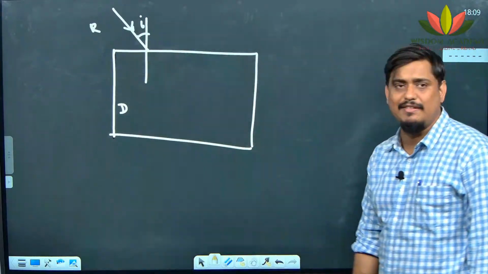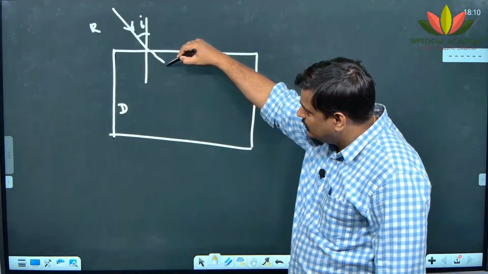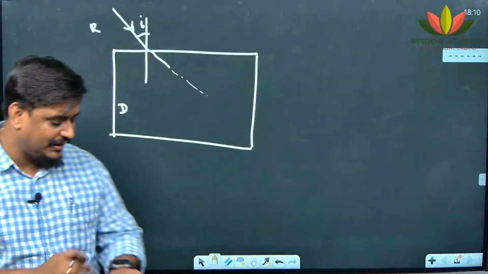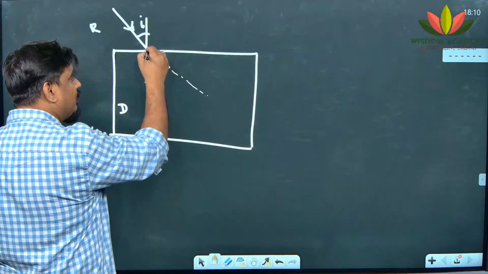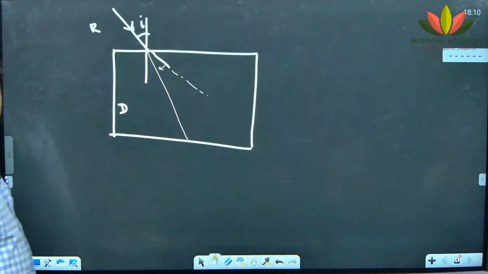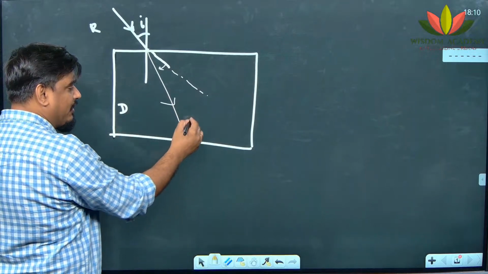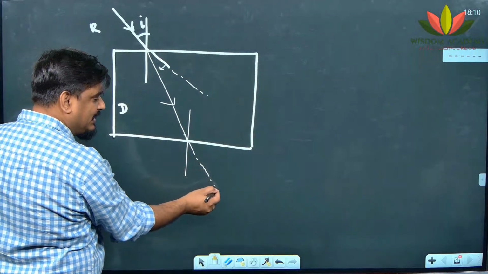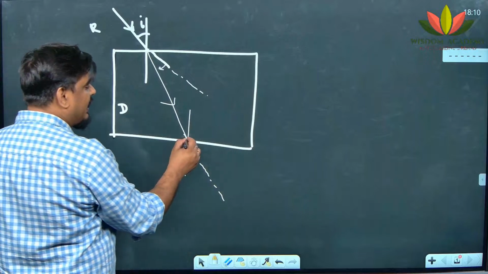Once you get the angle of incidence, then this was the original path, isn't it? But it will not go in this path, rather it will bend towards the normal. So it will go like this, isn't it? Now once it comes to this point, here I will draw the normal. Now it should go ideally straight, but it won't go ideally straight, rather it will take a bend away from